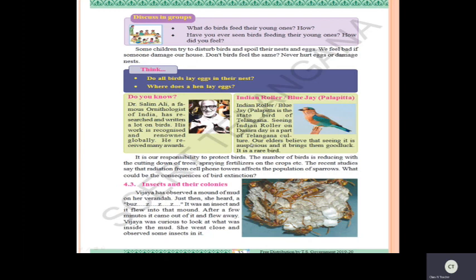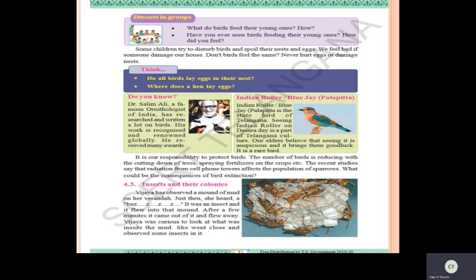So do you know about this, children? Yes, it is a famous culture in Telangana. Mainly everyone does this on the occasion of Dasara. So what will they do? They will see this Indian roller on Dasara Day as a part of Telangana culture. Our elders believe that seeing it is auspicious and it brings them good luck.